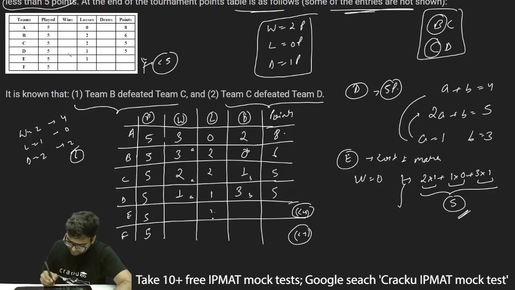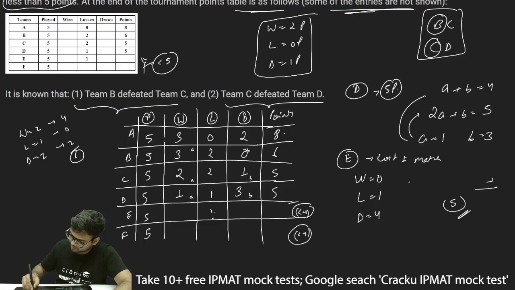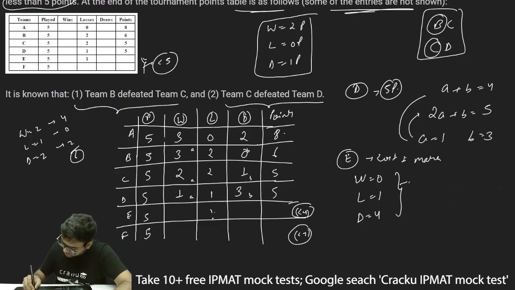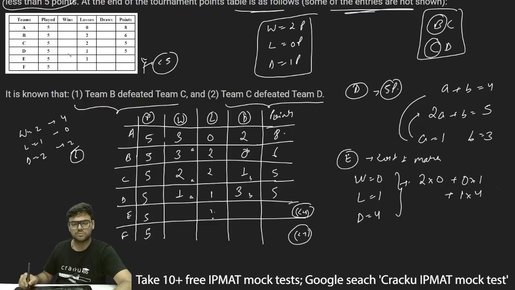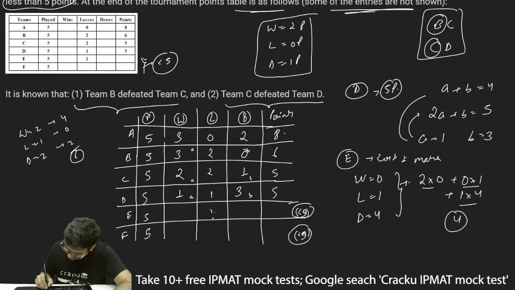Now it is clearly given that the number of losses is 1. So how many should be the number of draws? The number of draws should be equal to 4. If the number of wins is 0 and the number of losses is 1, the number of draws will be equal to 4. And thus the total number of points will be 2 points into 0 matches because 0 wins, plus 0 points into 1 match because 1 loss, plus 1 point into 4 matches because there are 4 draws. So this will be equal to 0 plus 0 plus 4, which is equal to 4 points. This should be less than 5.